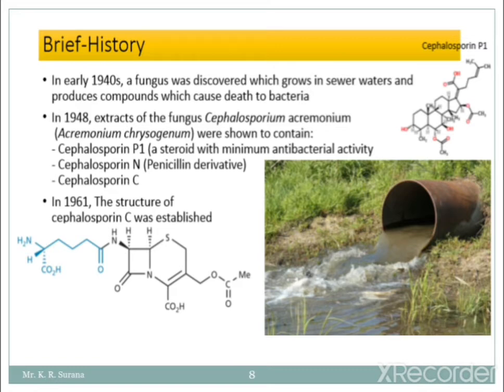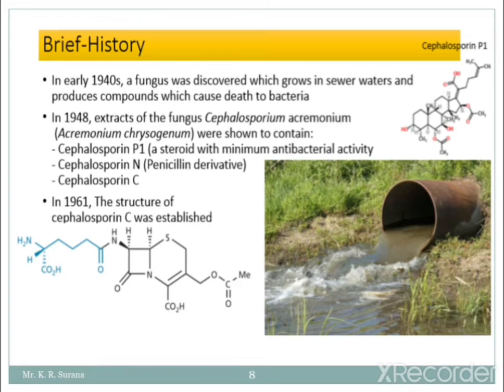So in 1948, the extract of this fungus, which had been developed over the last 8 years from the 1940s, the fungus Cephalosporium acremonium, or we can also pronounce it Acremonium chrysogenum, is one more species which was shown to contain Cephalosporin P1.